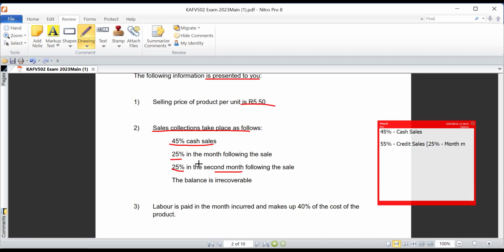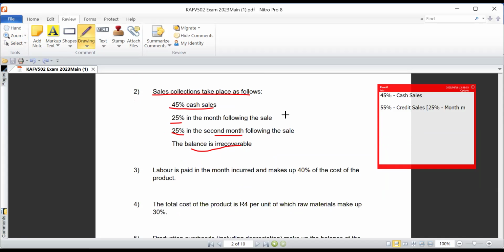Now, they are saying to us that only 50% of credit sales will be collected. Why? Because the remaining balance, which in this case is 50%, is going to be accounted for as bad debt. That's what it means when they say the balance is irrecoverable. Are we together there? Yes. Wonderful. So that was just to give us perspective of how they're going to be collecting the credit sales from their customers, as well as how the actual cash sales are determined.